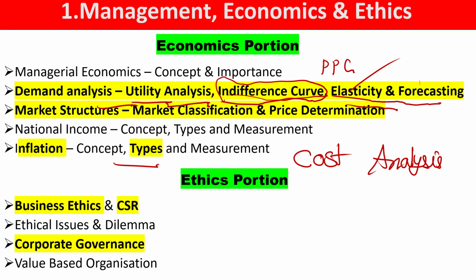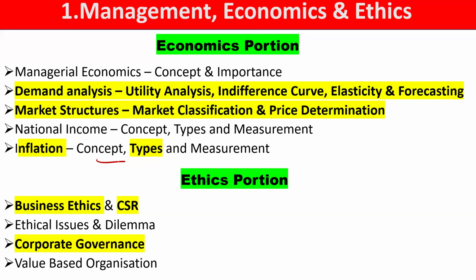Then next comes national income. In national income you are asked about the terminologies and the methods used to compute national income. Nowadays a demand supply equilibrium based question has been asked in the past 3 attempts. So you should be aware of how to solve such types of questions. Then inflation: this time in 2024 they asked a theory question related to inflation for the first time. Inflation multiplier and types are very important for your exam. Rather than measurement, you should know the types, like creeping inflation, galloping inflation.